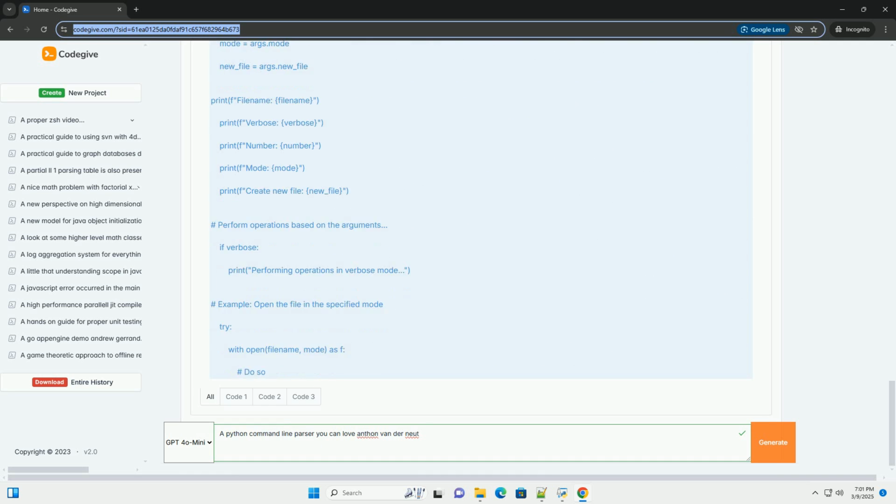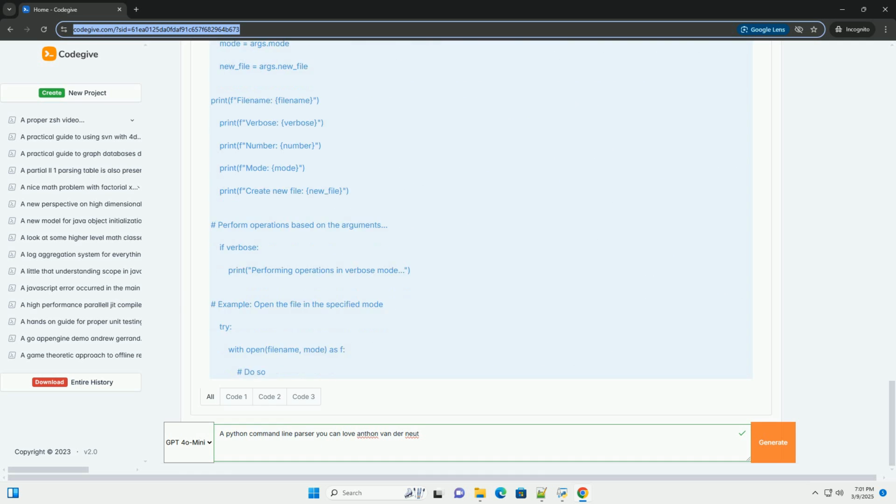Subcommands: for complex programs with multiple functionalities, consider using subcommands. Subcommands allow you to group related arguments together and create a hierarchical command line interface. See the section below for an example. Group arguments: use add_argument_group to logically group arguments in the help message.